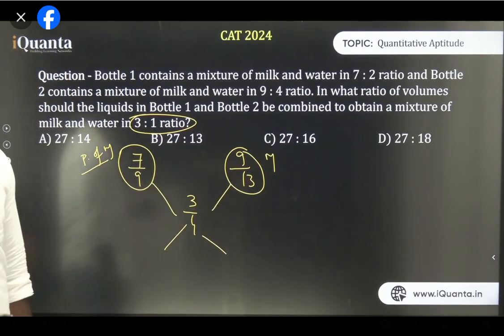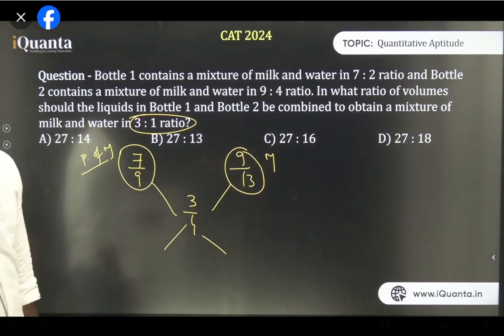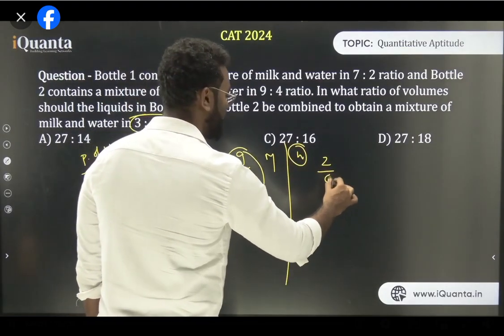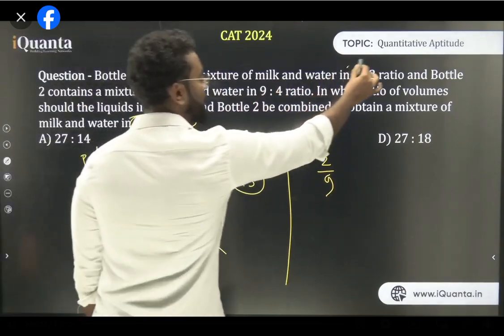You can ask me why we are not taking the other one, why we are not taking the water. If you want to take water also, you can solve this question taking water also. So what is the quantity of water? For the first case, for this one, the quantity of water is 2 upon 9.